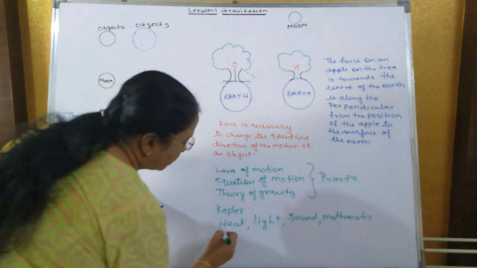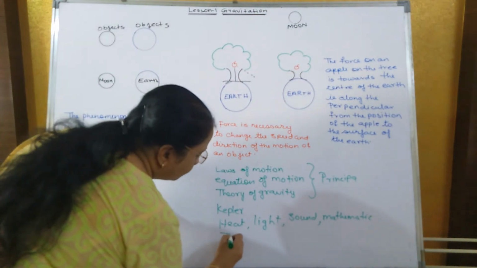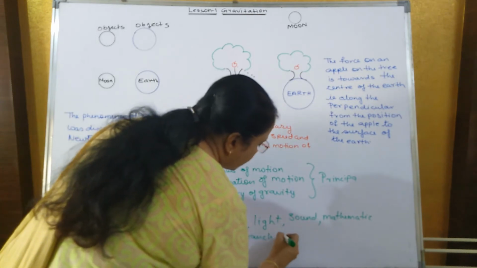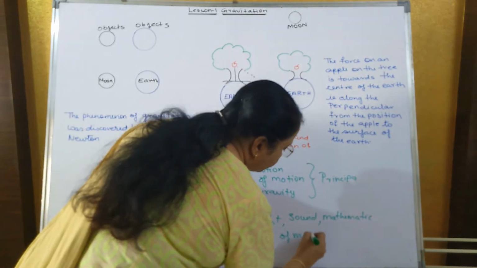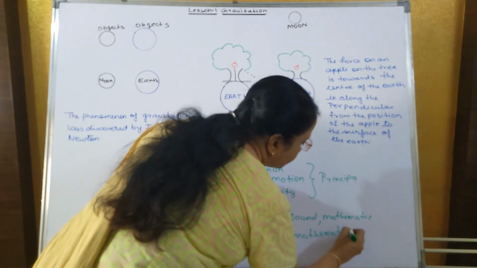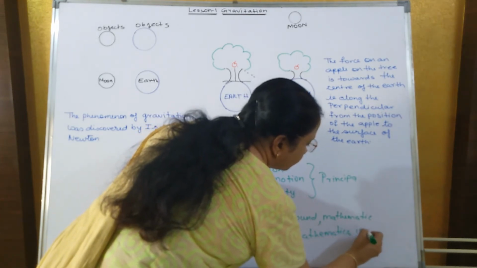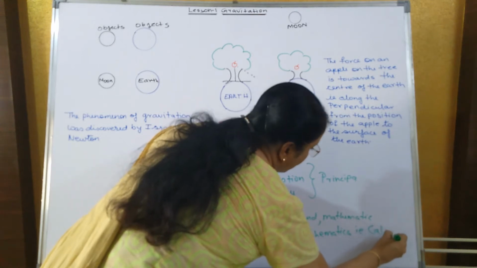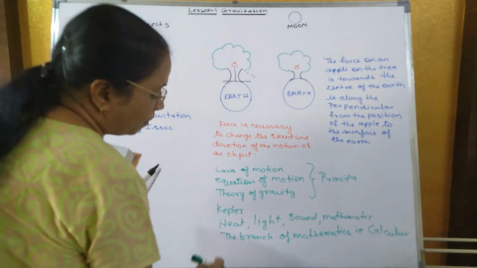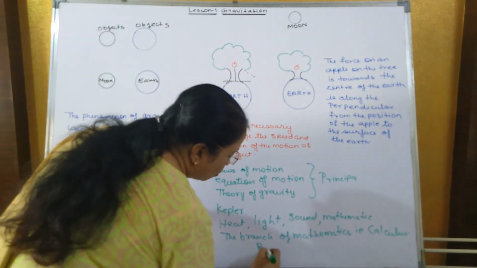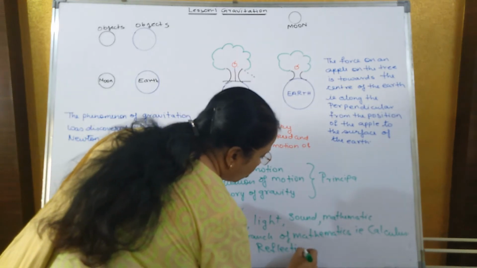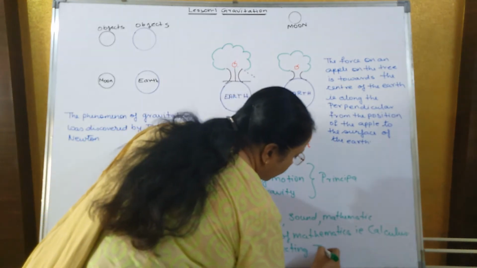In mathematics, he had found the branch of mathematics, that is calculus. Calculus was the one which he had invented it. He had also constructed the first reflecting telescope. तो न्यूटन ने फर्स्ट रिफ्लेक्टिंग टेलीस्कोप भी उसने कंस्ट्रक्ट किया था.